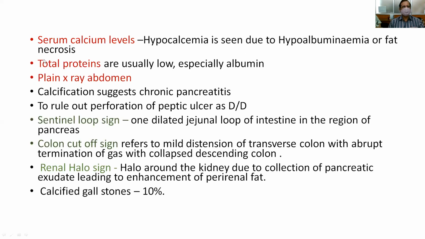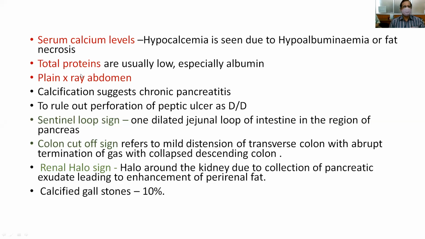Another important investigation is serum calcium levels, because, as I already told, one of the causes of acute pancreatitis is hyperparathyroidism. Hypocalcemia is seen due to hypoalbuminemia and necrosis of the pancreas. High calcium levels stimulate pancreatic secretions, and sometimes cause precipitation of calcium in the ducts that leads to obstruction, and it leads to necrosis of the pancreas.